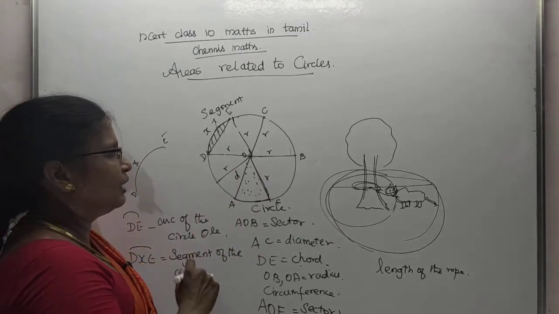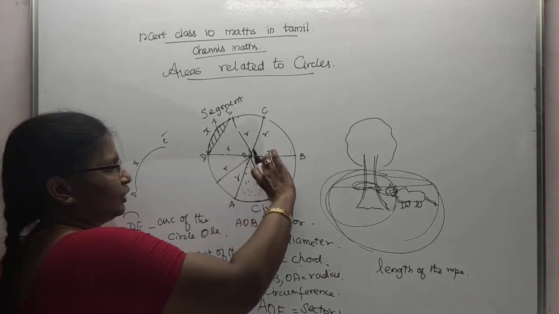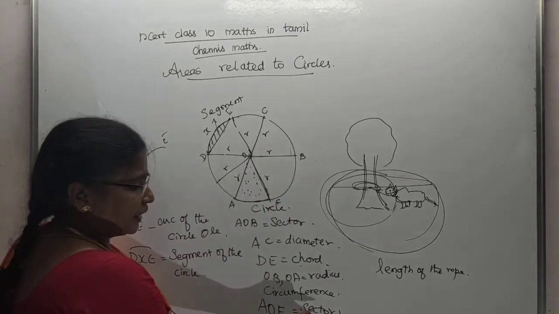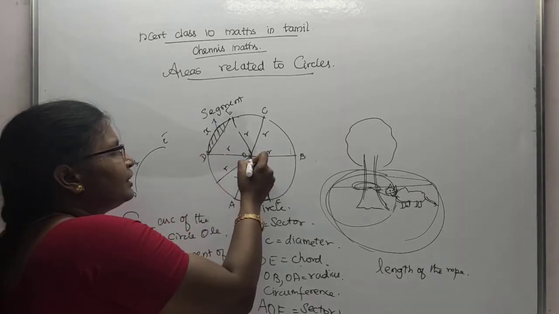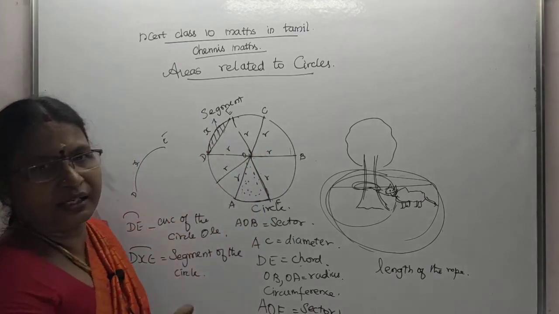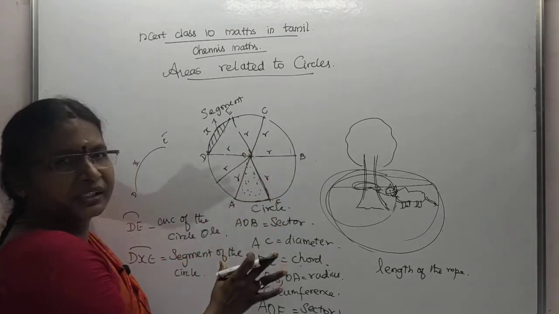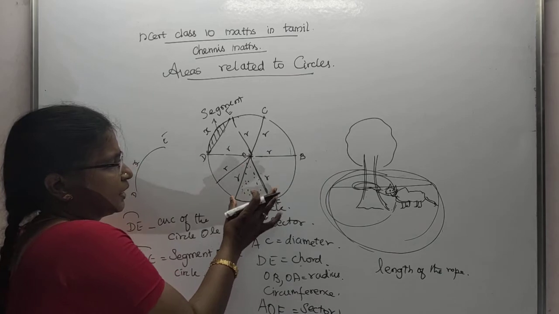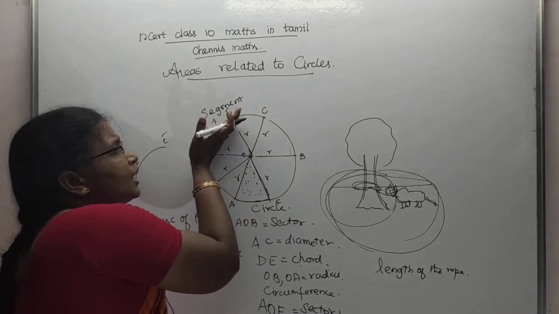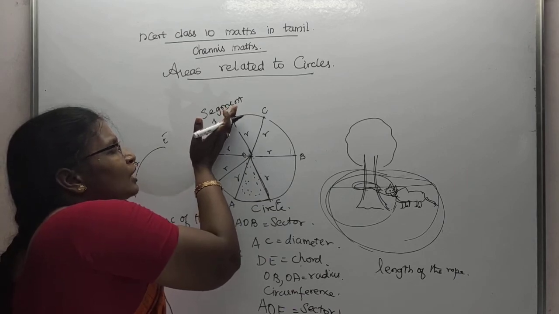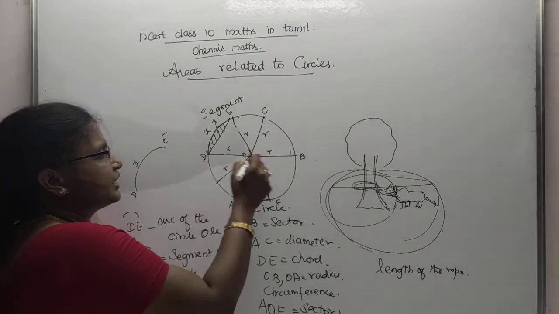This is a sector, and this is a sector. The difference between a sector and a segment is that a sector covers the center of the circle. It is formed from the center of the circle. A segment is a portion of the circle which does not include the center of the circle. Understood? That is, it does not contain a radius.